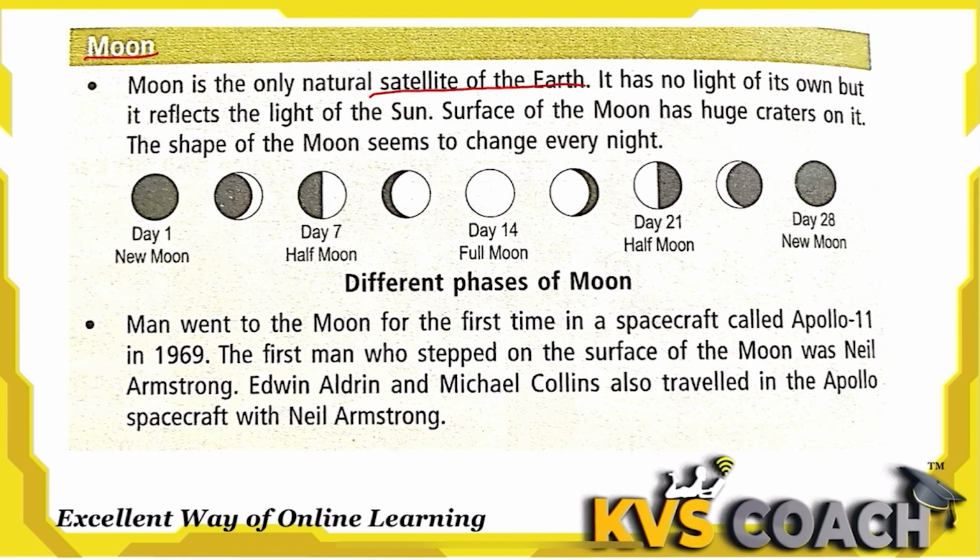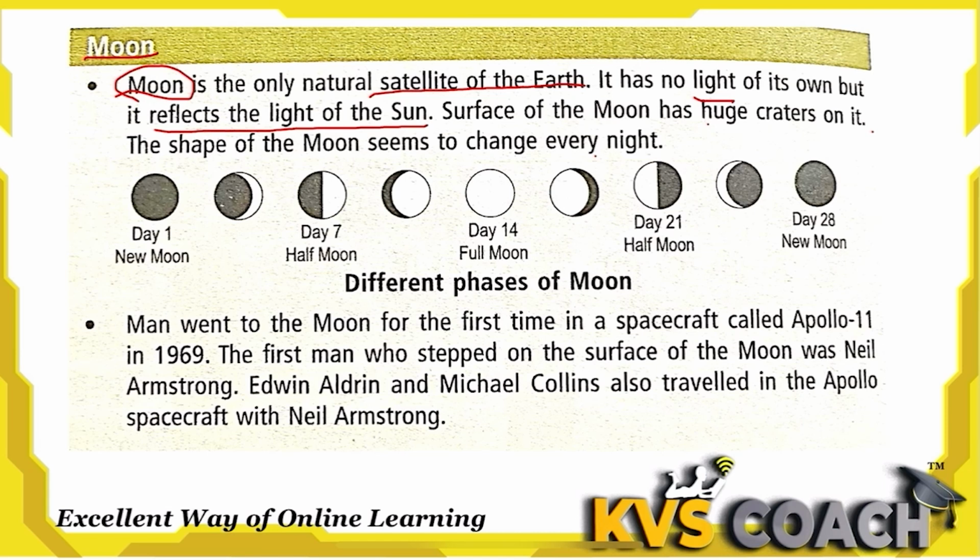Moon. Moon is the only natural satellite of the earth. So what is the natural satellite of earth? That is moon. It has no light of its own, but it reflects the light of the sun. That's why we can see the moon in the night. The surface of the moon has huge craters on it. The shape of the moon seems to change every night.